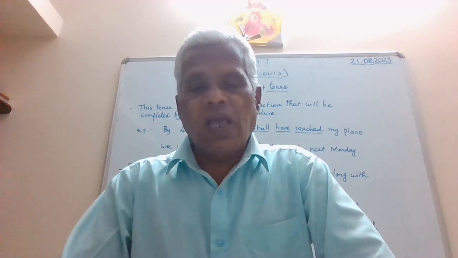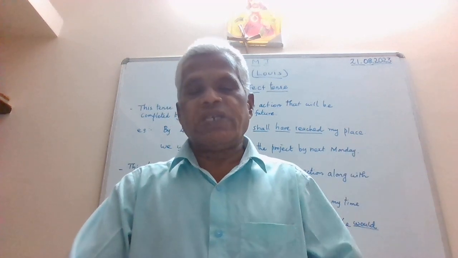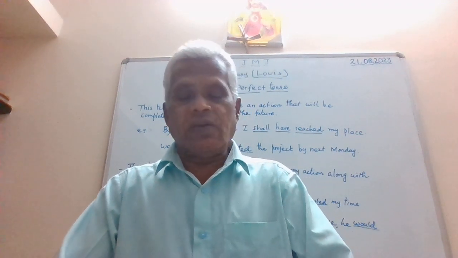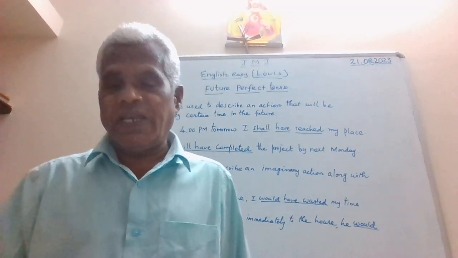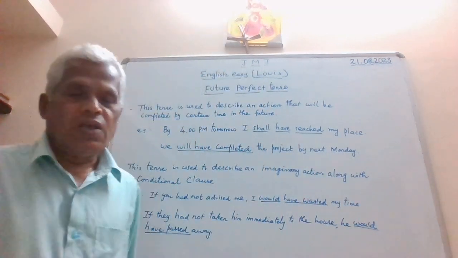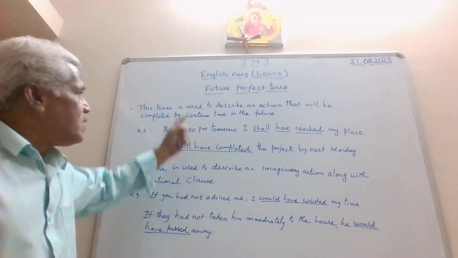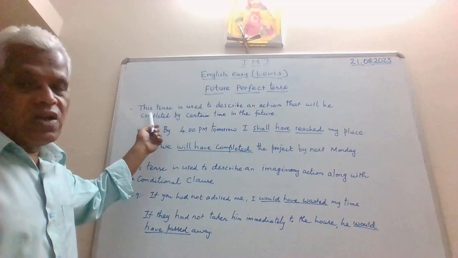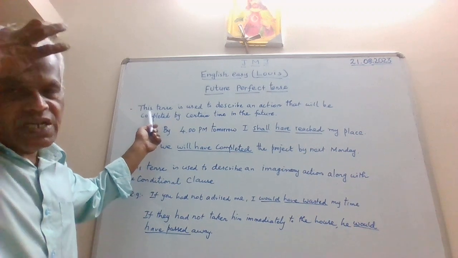Now I have already written the two usages, the formational rules for this tense, so that it will be easy for us to understand. So let me read what I have written on the whiteboard here. See, future perfect tense. Now look at the explanation that is given here.